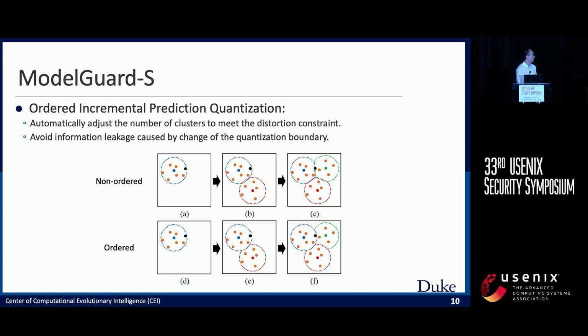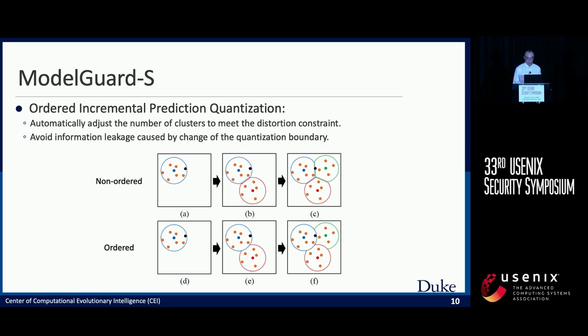For example, if they query with this black point in the early stage, they will get a blue circle as the result. And if they query it in the late stage, they will get a green point as the quantized result. In this case, they will immediately know that this black point is near the boundary of this blue circle and the green circle, and they can get extra information about the clean prediction.